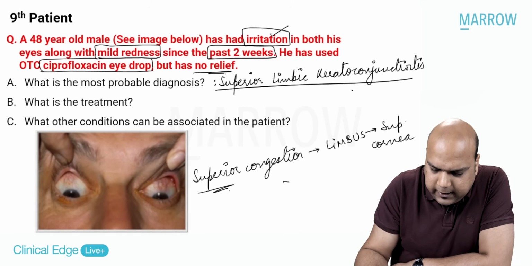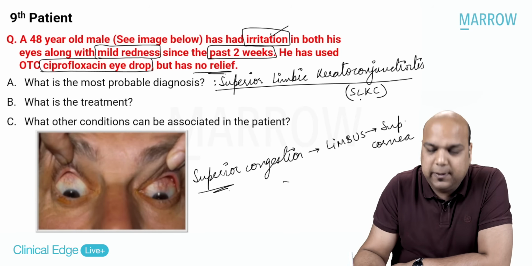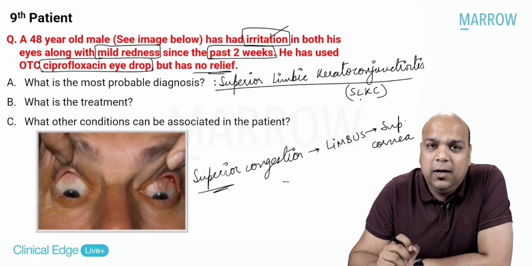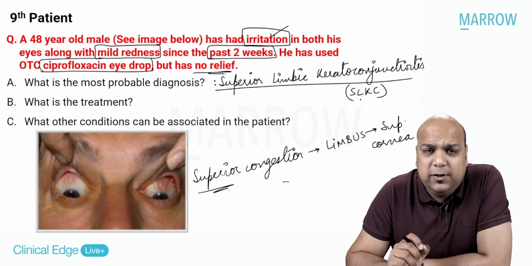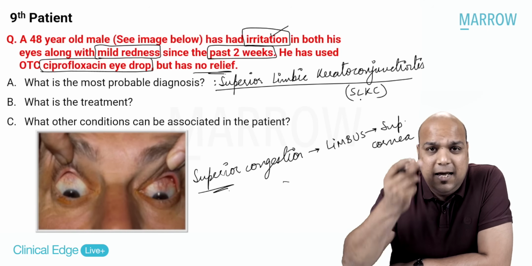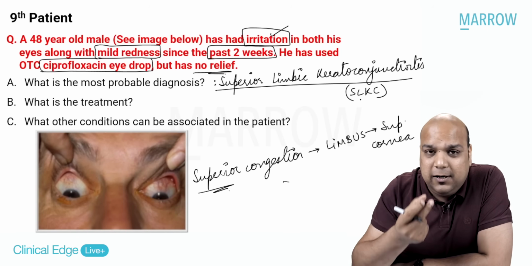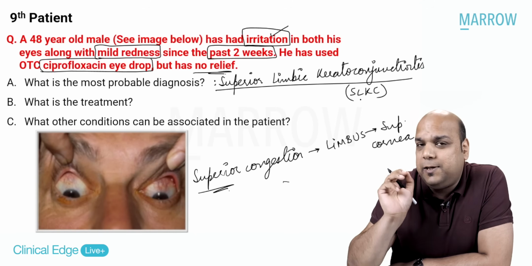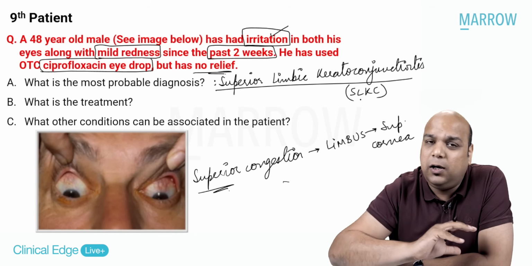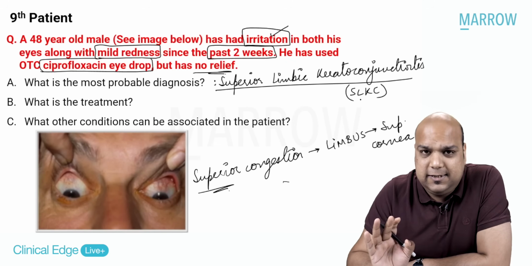Superior limbic keratoconjunctivitis. That's my diagnosis. It's a rare condition, but nonetheless, it can be seen a lot of time in your OPDs. The only presentation is that the patient has some mild redness, limited only to the superior part, touching the limbus, going on to the superior cornea, and the patient complains of some kind of irritation for a long time. In this case, only 2 weeks is there.